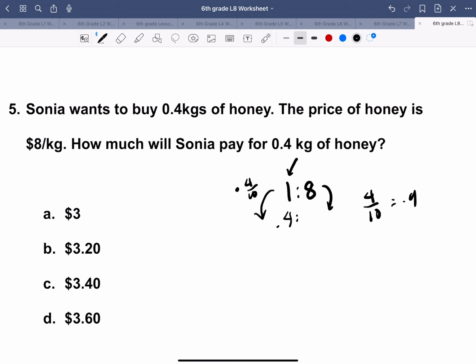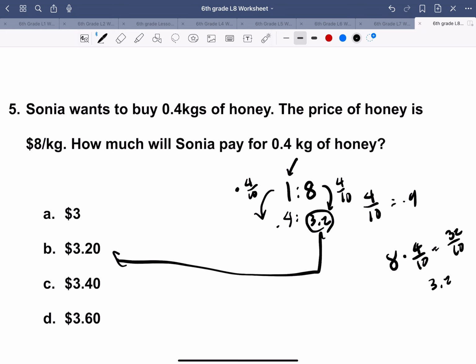So multiply this by 4 over 10 as well. So 8 times 4 over 10 is 32 over 10, which is 3.2. And 3.2 is an answer choice here. This is actually the answer as well. So, yeah.